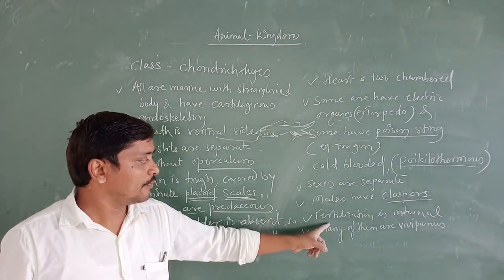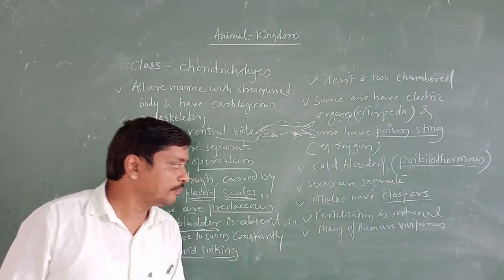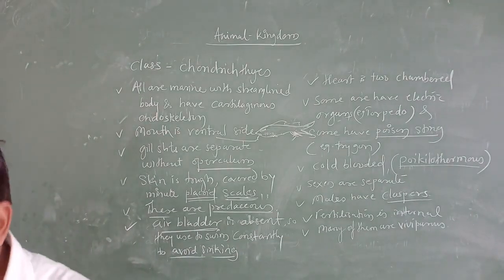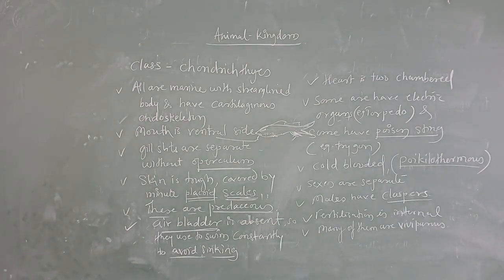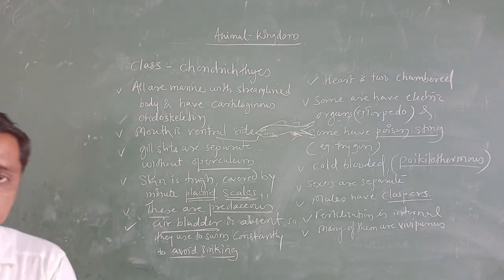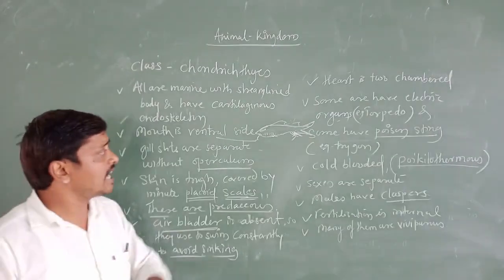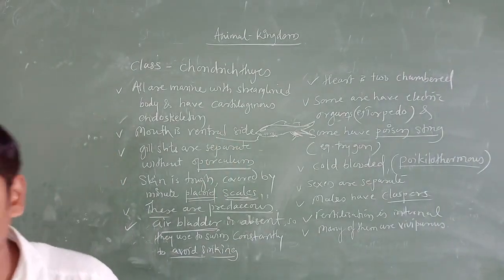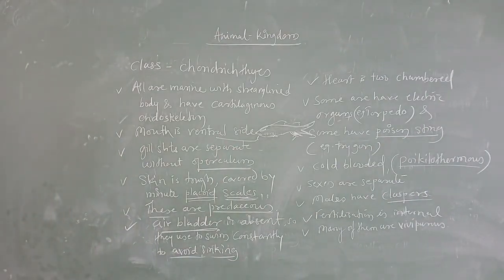The next one is fertilization is internal, and many of them are viviparous. Viviparous in the sense what? They used to give birth to the young ones. Oviparous and viviparous I told you. So these are some of the general characters regarding the Chondrichthyes.